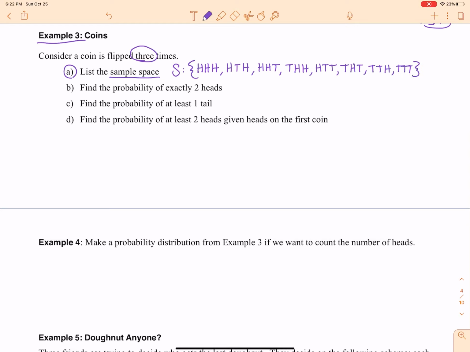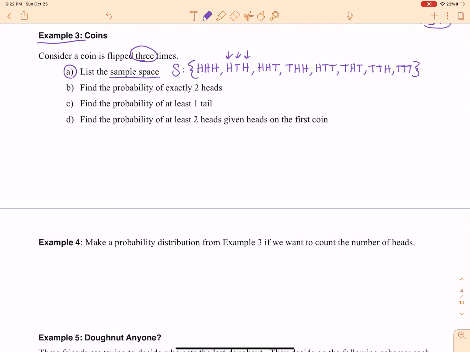Ms. Griggs, why are you listing all those out? Isn't getting 2 tails and 1 head the same no matter what? No, because each of those flips is independent of the other flip. You with me? Just like the dice, I have to consider each of the flips separately, so getting a head first and then a tail and then a head is not the same thing as getting heads, heads, tails. Okay, so keep that in mind.